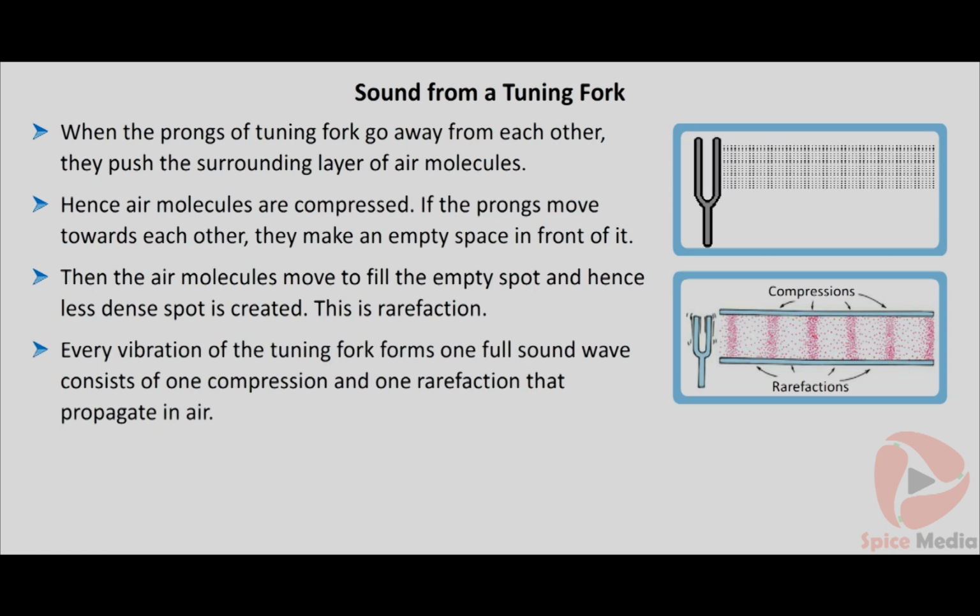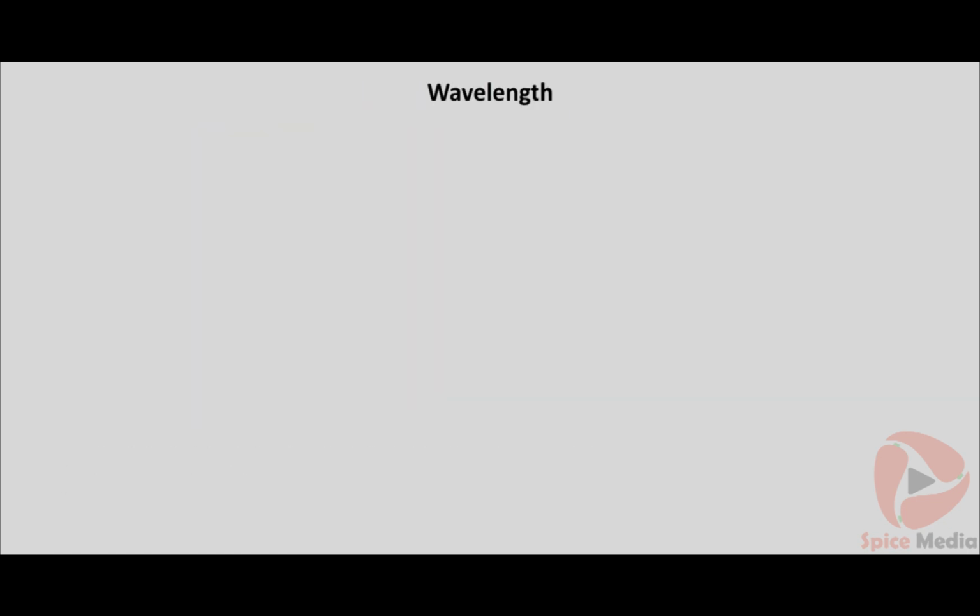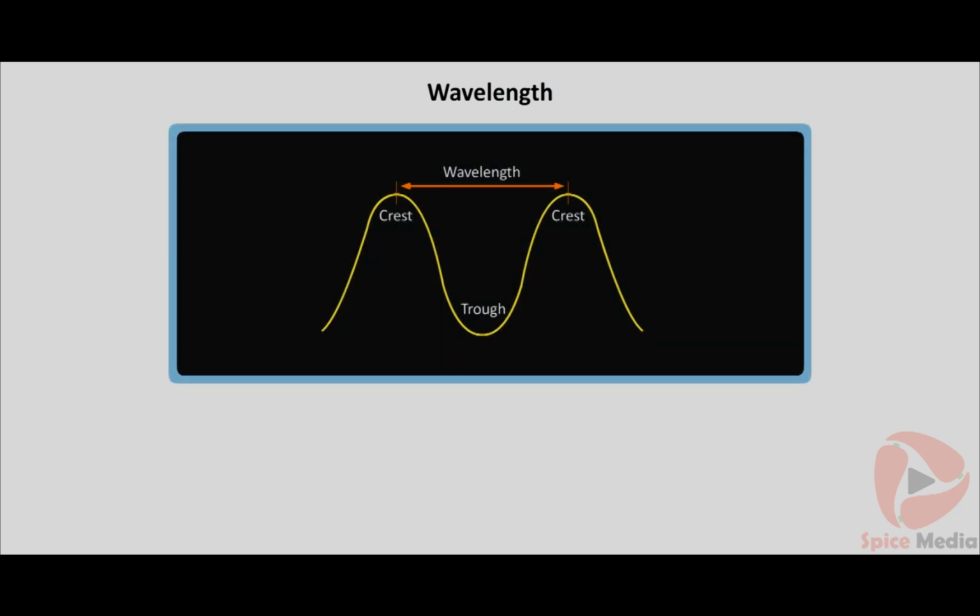Every vibration of the tuning fork creates one compression and one rarefaction. This forms one full sound wave that propagates in air. Now let us learn about the wavelength of the wave. Wavelength is the length of one complete wave.